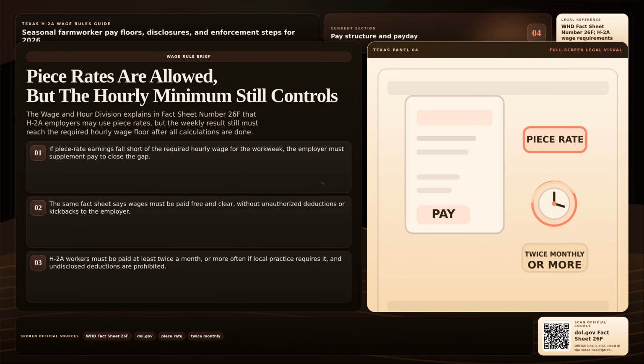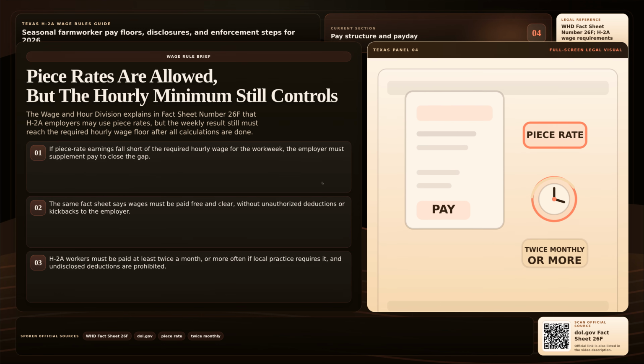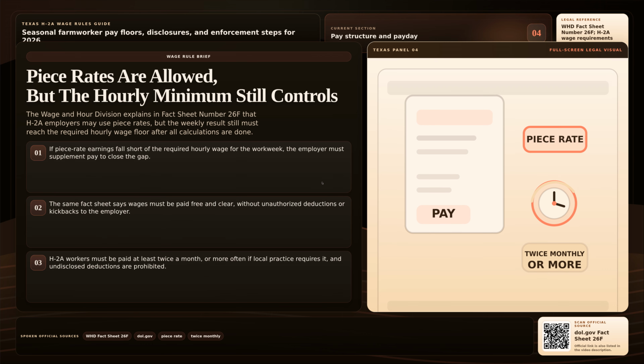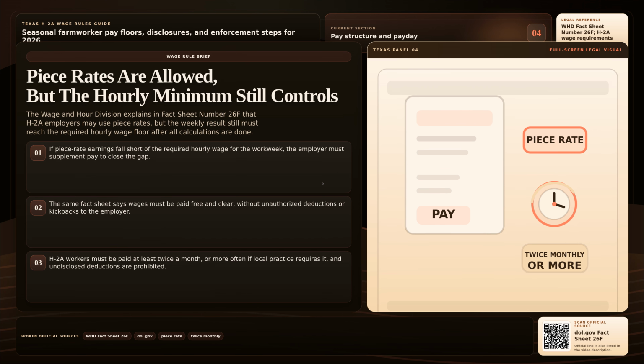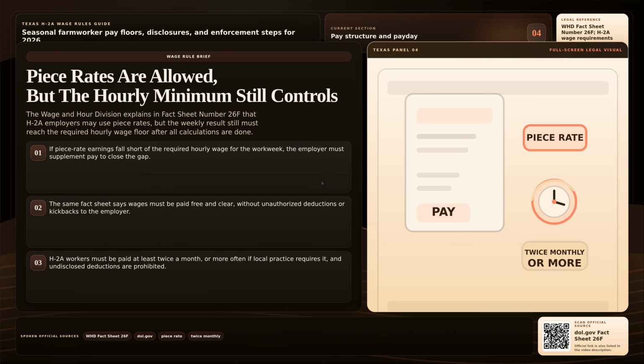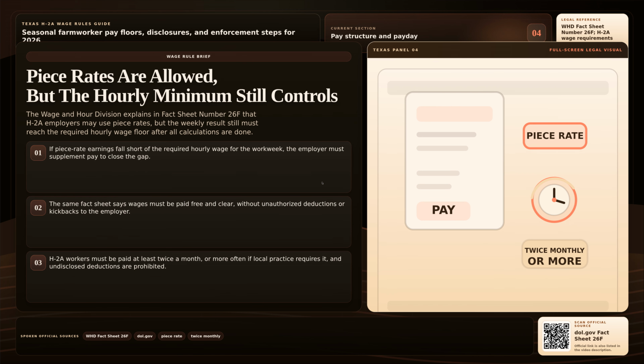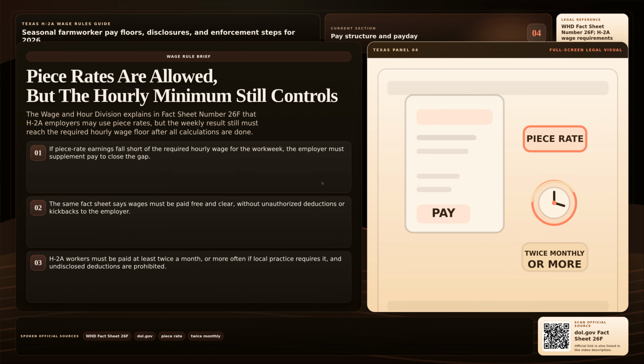The same fact sheet says wages must be paid free and clear, without unauthorized deductions or kickbacks to the employer. It also says H-2A workers must be paid at least twice a month, or more often if common practice in the area requires it. So even when the pay method looks complicated, the employer still has to make the paycheck reach the legal floor and pay it on time.